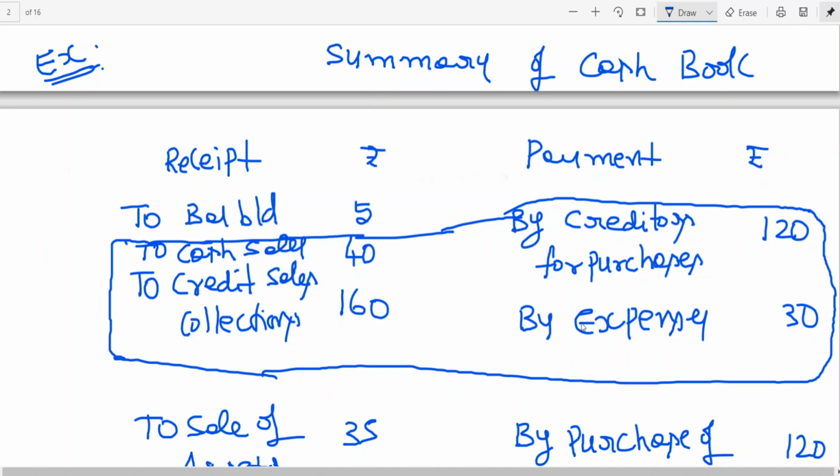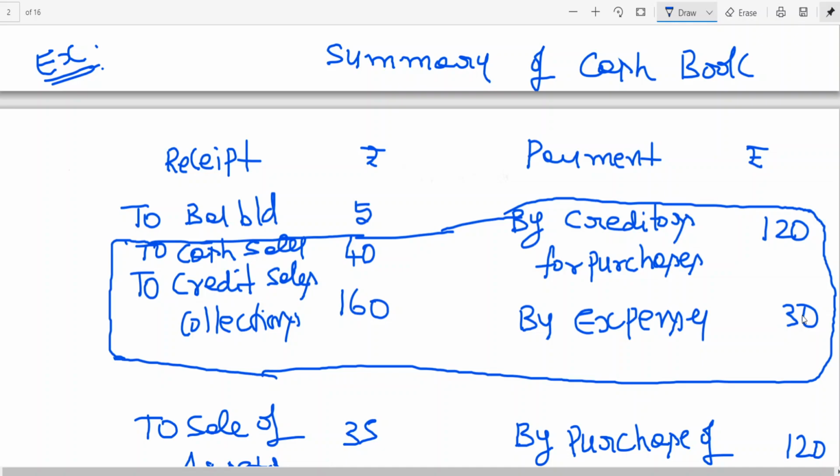What is operating activities? Principal activities. What is principal activities of a trader? He purchases goods, he sells goods. Generally, we are not taking cash purchase. Generally, whenever you as a trader are in business, they prefer to go for purchase of goods on credit. Sales can be cash sales and collection. Maybe sometimes you may have cash purchase, then take it. Then expenses for running the business.